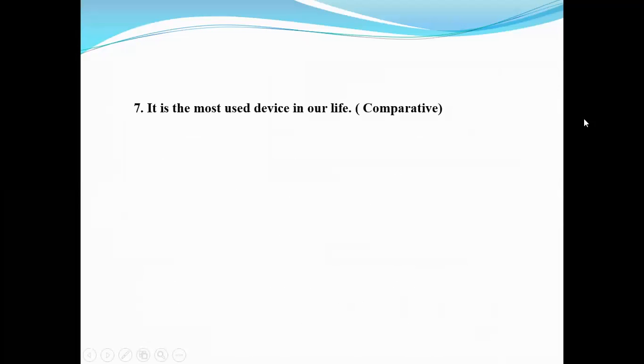Now question 7. It is the most used device in our life. Make it comparative. Here there is most, so this is definitely an example of superlative degree. If we want to make it comparative, just omit the, then use the subject it at first, then verb is, and then the comparative degree of most used is more used than any other, then rest of the sentence. So the answer will be it is more used than any other device in our life.